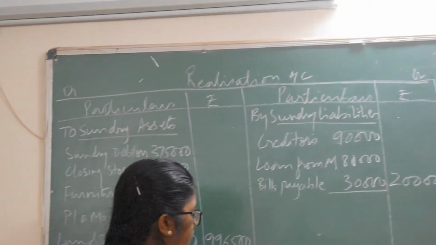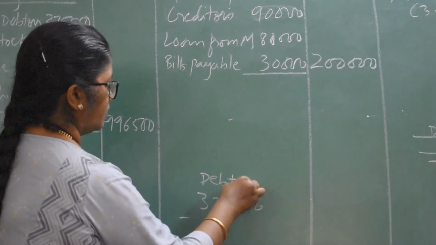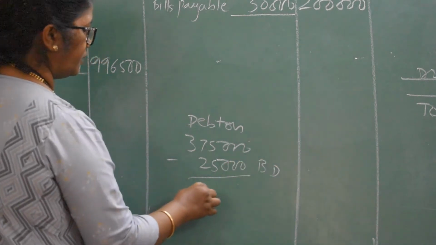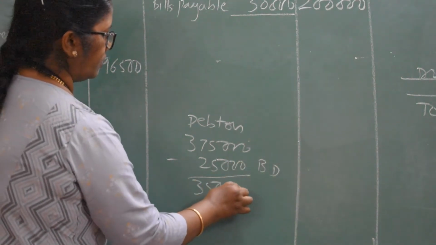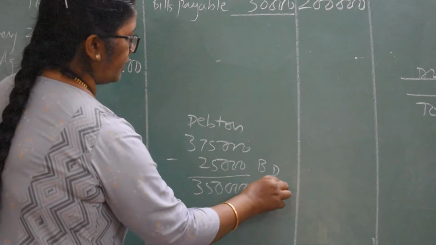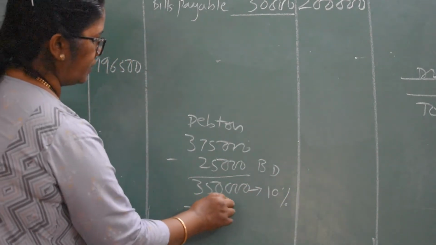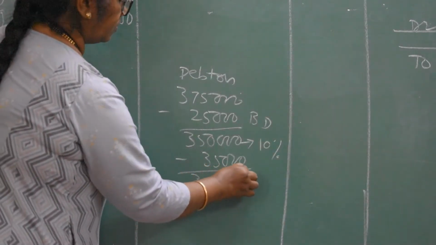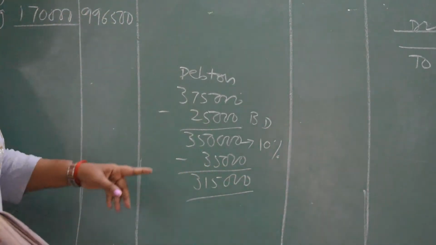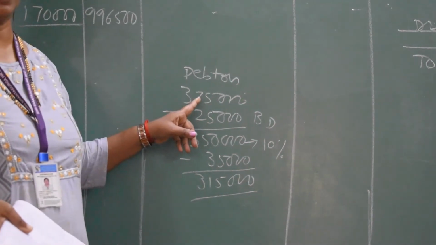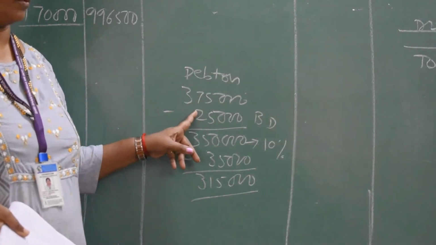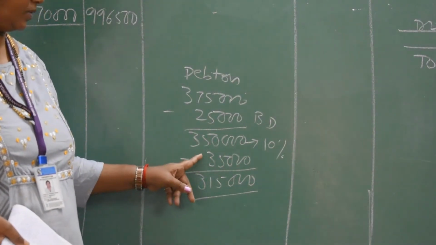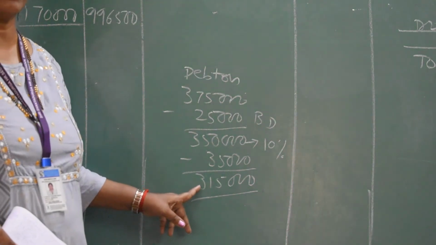On that we got a loss of bad debts, you have to minus, it becomes 3,50,000, and on this 3,50,000 we have given a 10% discount, that also we have to minus, and it comes to 3,15,000. Okay, so see the working note: 3,75,000 are debtors, 25,000 is bad debts, you have to minus, and on this 3,50,000 you have to again calculate 10%, minus it, and you get 3,15,000.